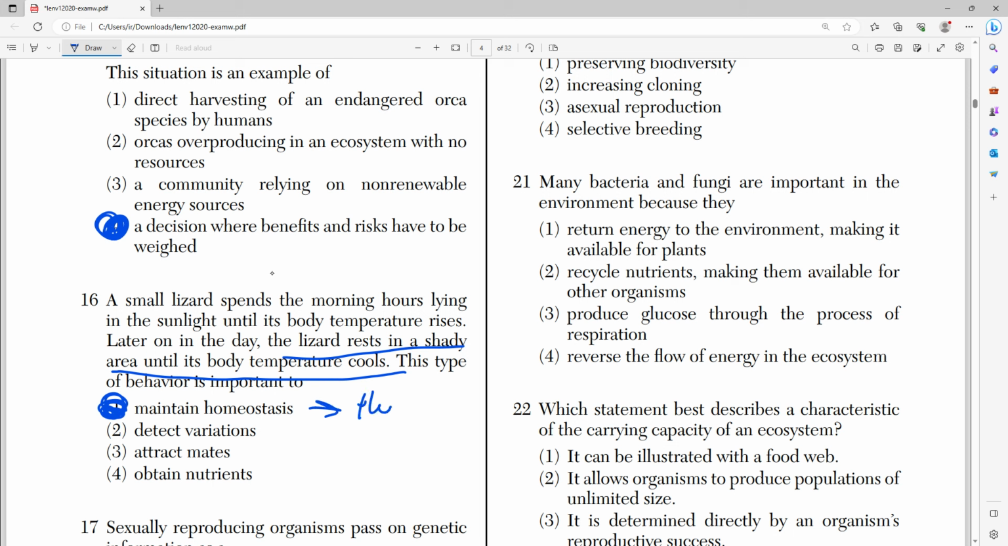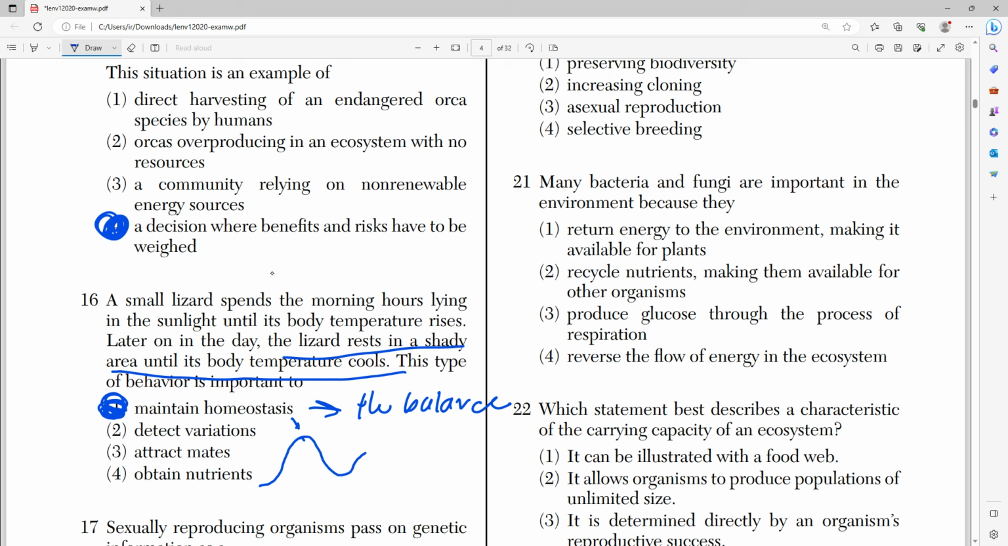Homeostasis is the balance of your bodily needs, right? It's also called dynamic equilibrium. Just making sure that everything is maintained. So in the case of a lizard, at least, one big part of homeostasis in all animals actually is maintaining your internal body temperature. By spending the morning hours lying in the sunlight, he raises his internal body temperature until it's at a high point, and then he goes into a shady area to cool it down, right?